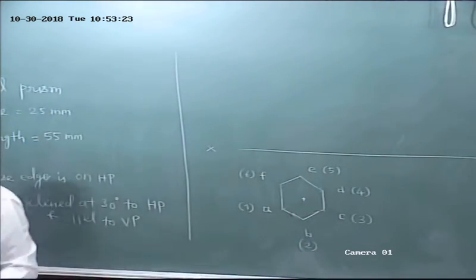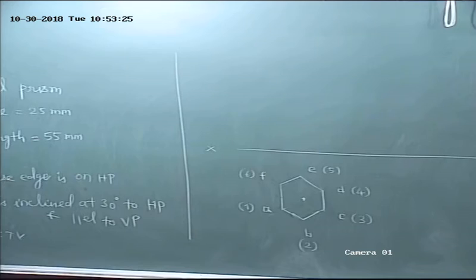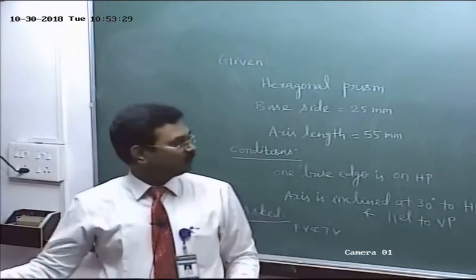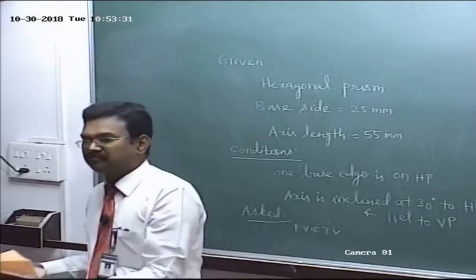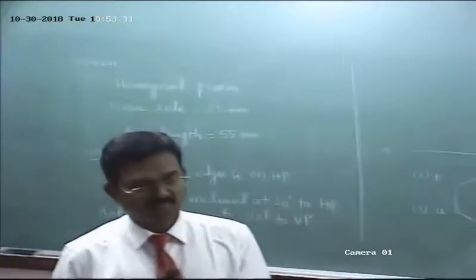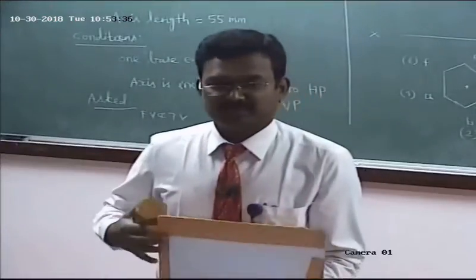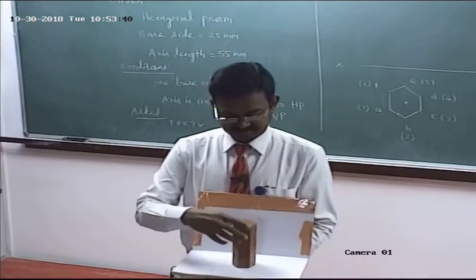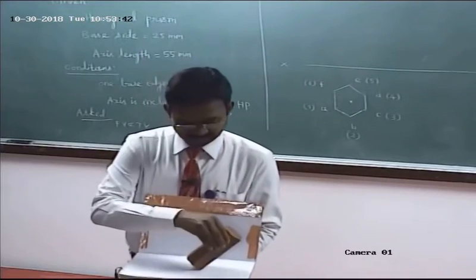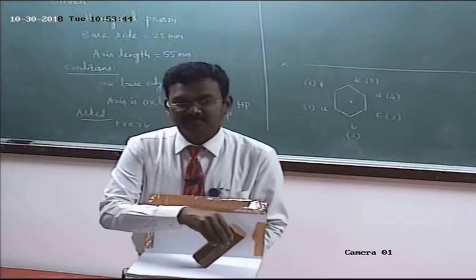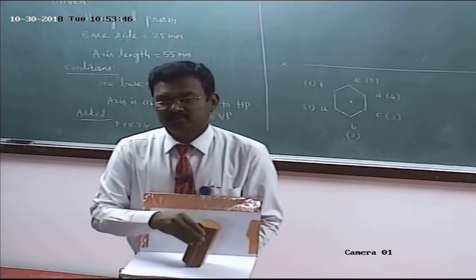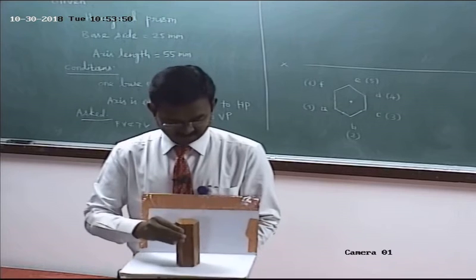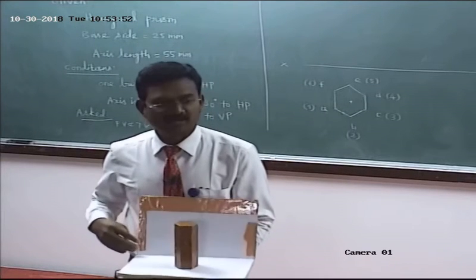So step 1, for our assumption, we have to draw the top view and front view. Top view over. Then what about the front view? How to project the respective front view? Listen. We have to obtain the front view step by step. Actually, the axis is inclined to HP, parallel to VP. For step 1, we have assumed that the axis is perpendicular to HP, parallel to VP.